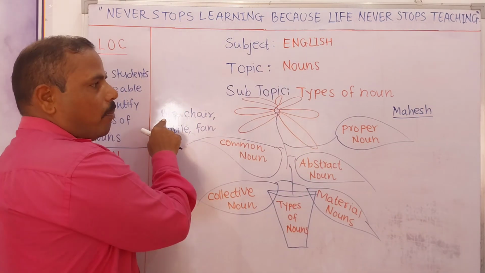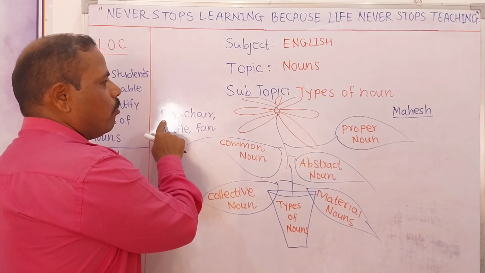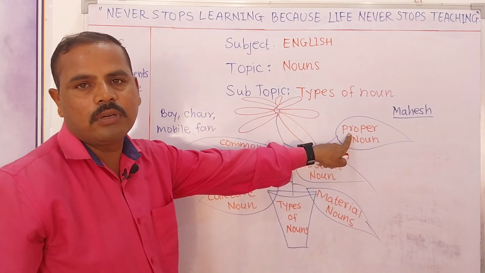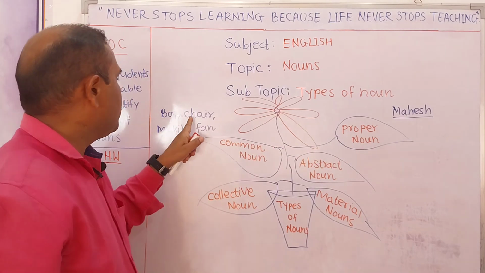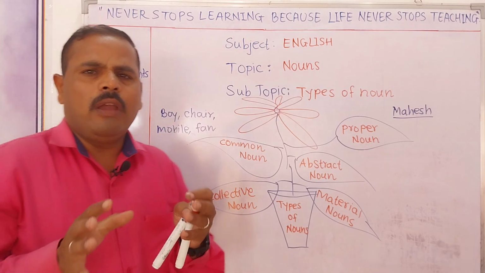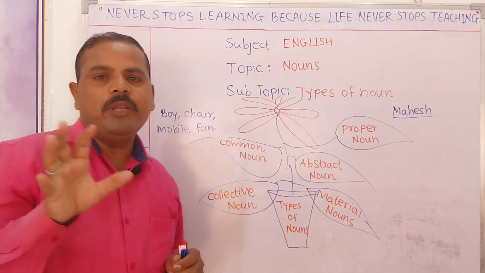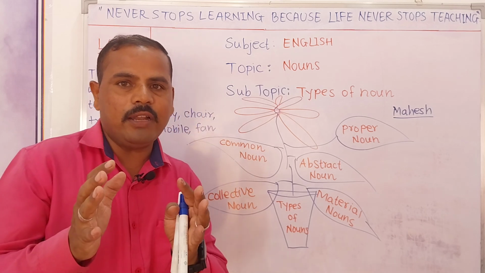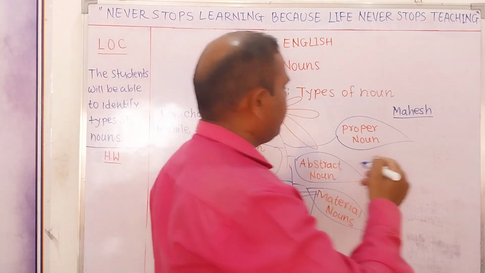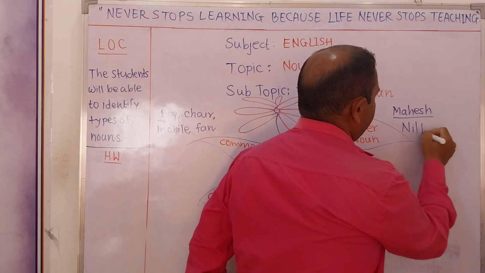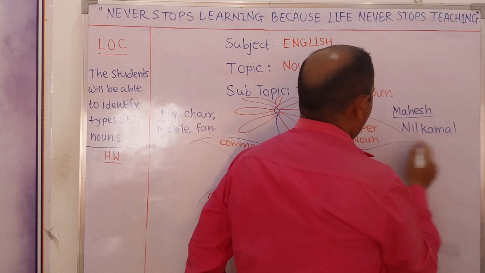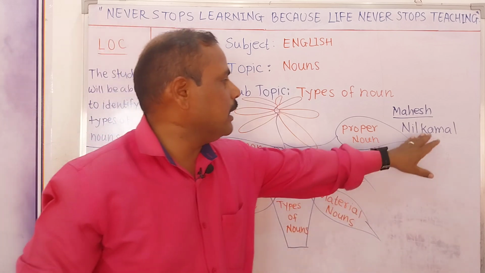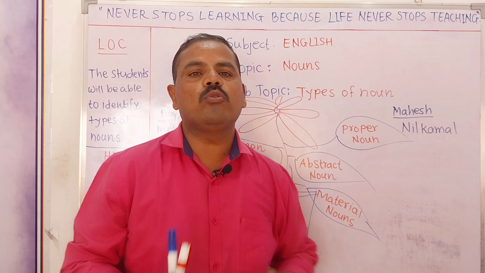So boy is a common noun, but when a name is given to the boy, Mahesh, Mahesh will be known as a proper noun. Understood? Suppose I am talking about chair. In general I say chair, but if a name is given, for example Nilkamal chair, then we can say proper noun. We are not talking about other chairs, we are talking about Nilkamal chair only, a specific or particular thing.